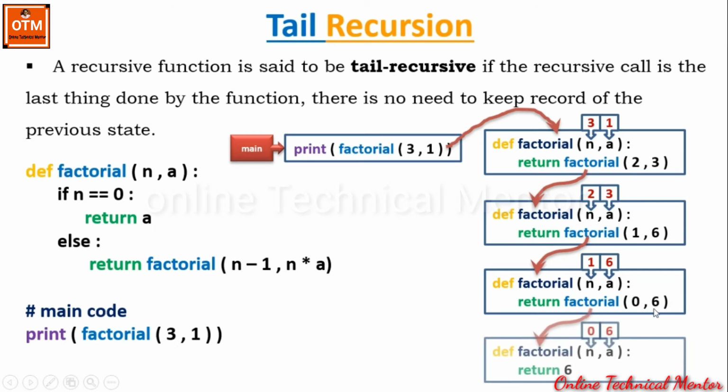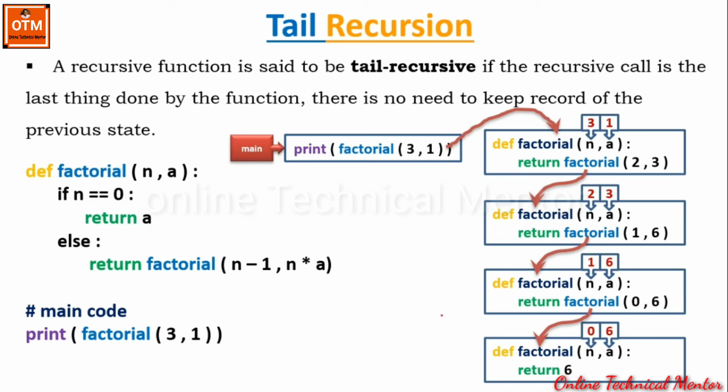Now look at the last state. This time when the same factorial function is called, 0 and 6 have been passed to the next state. So n receives the value 0 and a receives the value 6. This time the value of n is 0, so it will return the value a. Look at the value of a, this is 6, and this 6 is the factorial of 3.